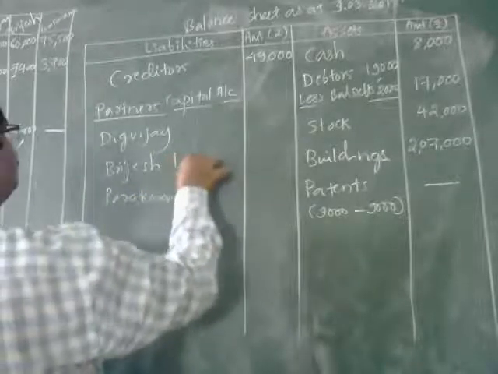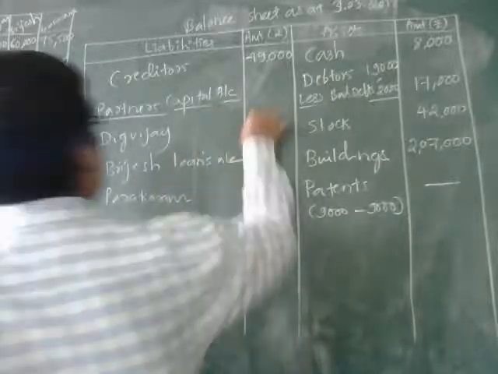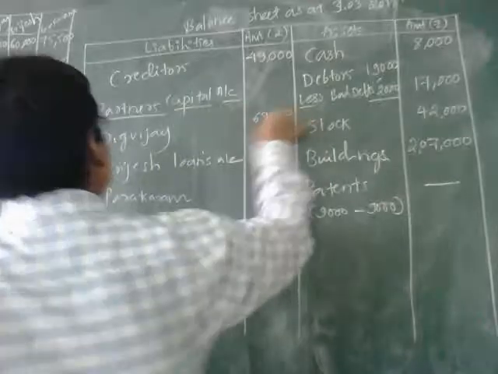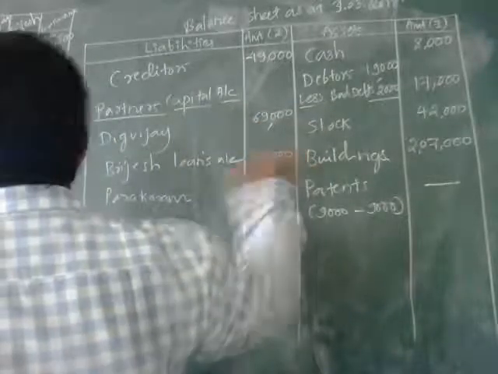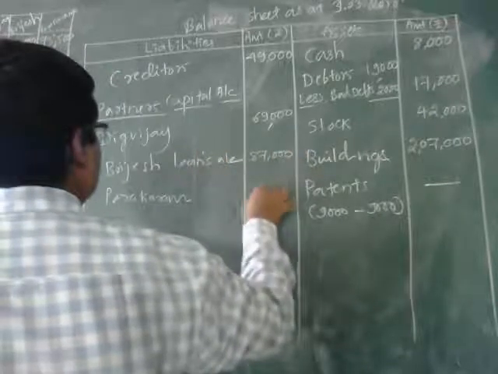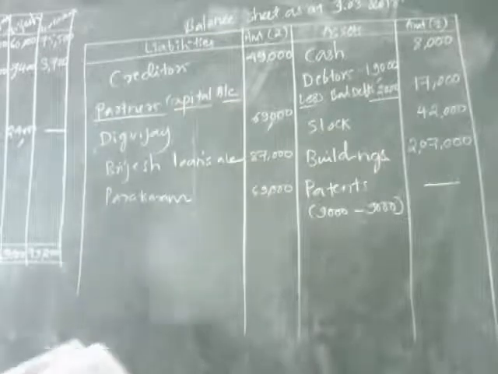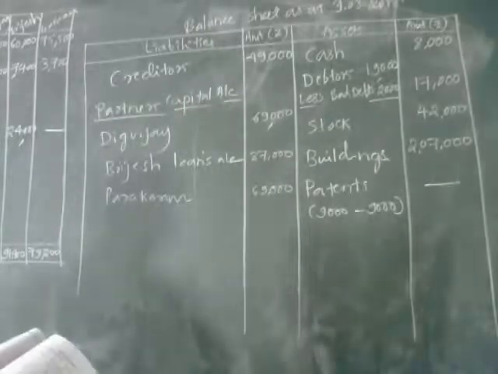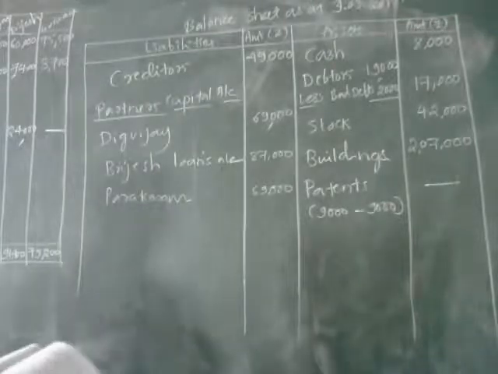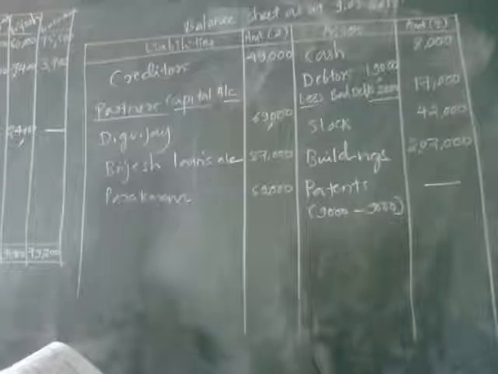Brijesh loan account, 69,000, 87,000, 69,000. Now you can find the total of the balance sheet, and it will become 2,74,000.